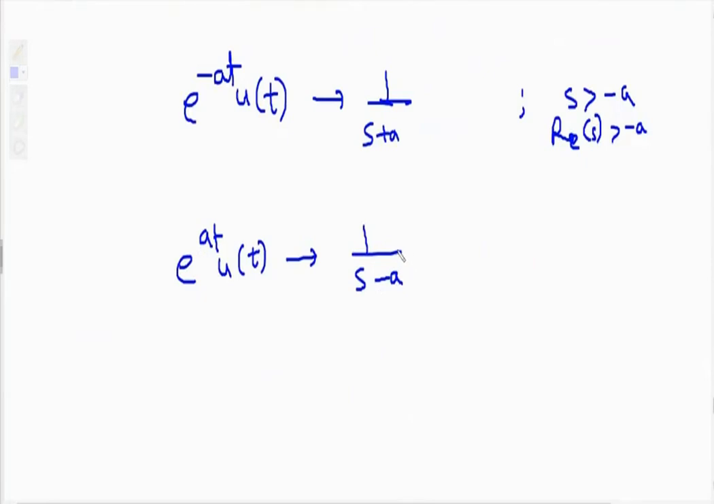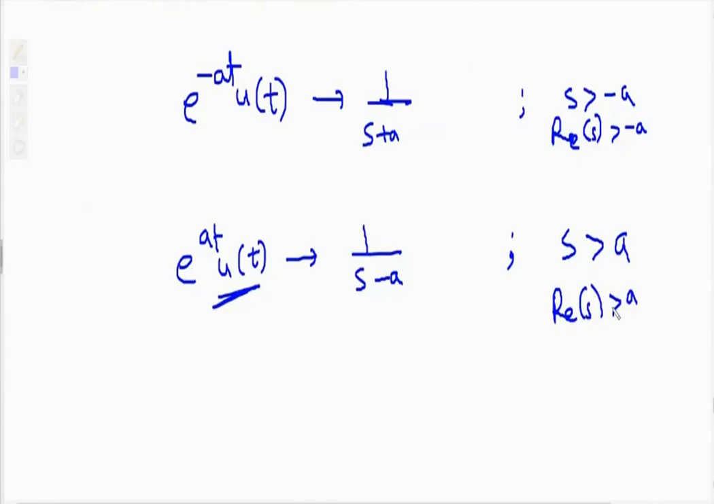Now here ROC is, equate denominator with greater than 0. Why greater than 0? u of t. So s minus a greater than 0. That means s greater than a. That means real of s greater than a is the ROC.